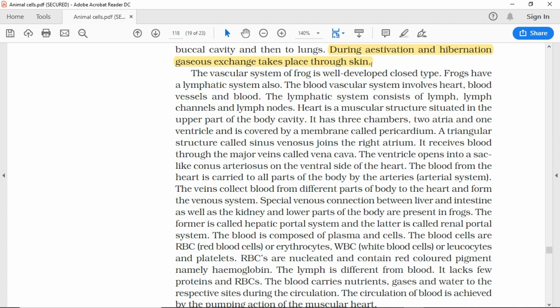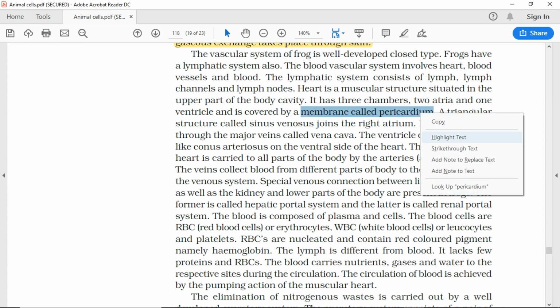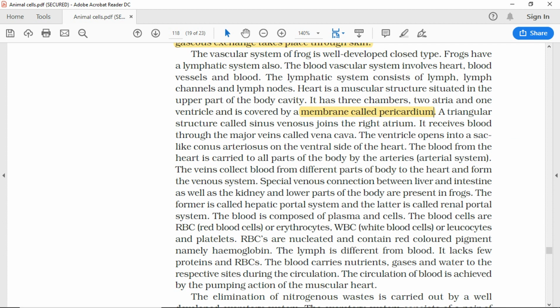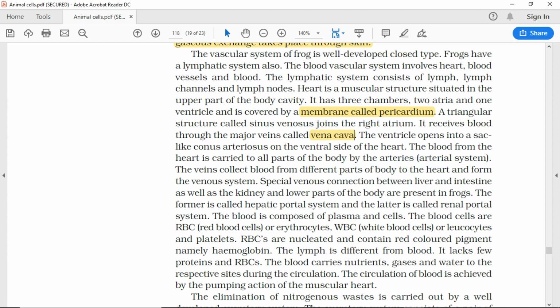Heart is a muscular structure situated in the upper part of the body cavity. It has 3 chambers, 2 atria and 1 ventricle, and is covered by a membrane called pericardium. A triangular structure called sinus venosus joins the right atrium. It receives blood through the major veins called vena cava. The ventricle opens into a sac like conus arteriosus on the ventral side of the heart.